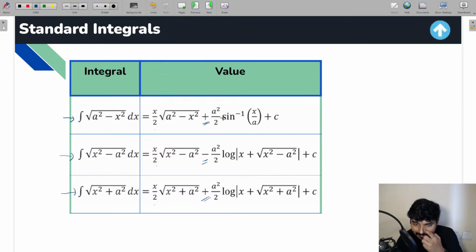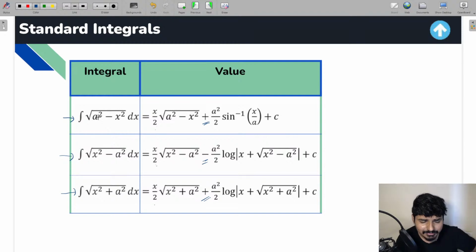Okay. And then you take a square by 2 in each and every term. a square by 2 is common. So a square by 2, a square by 2, a square by 2. Now along with the a square by 2, which term are you going to multiply? Very simple. If you take that particular expression in the denominator, whatever formula result you get, just take the result of that formula and multiply it with a square by 2.